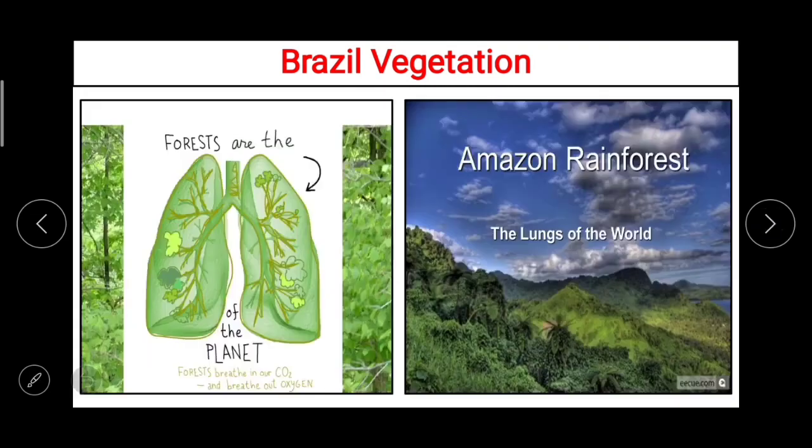Then next to this, because of the evergreen rainforests in the Brazil, there is a large amount of oxygen that is released in the environment, and not only in the Brazil but for the whole world, and this helps to reduce carbon dioxide levels. Therefore these rainforests are rightly called the lungs of the world, and that is why the forest in the Brazil is very, very, very important.